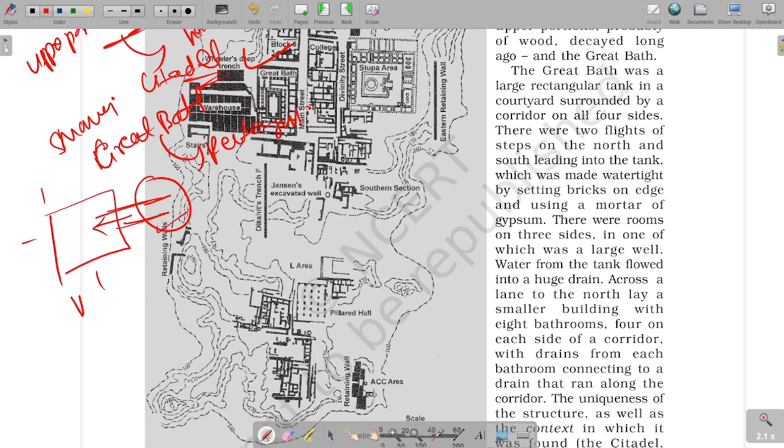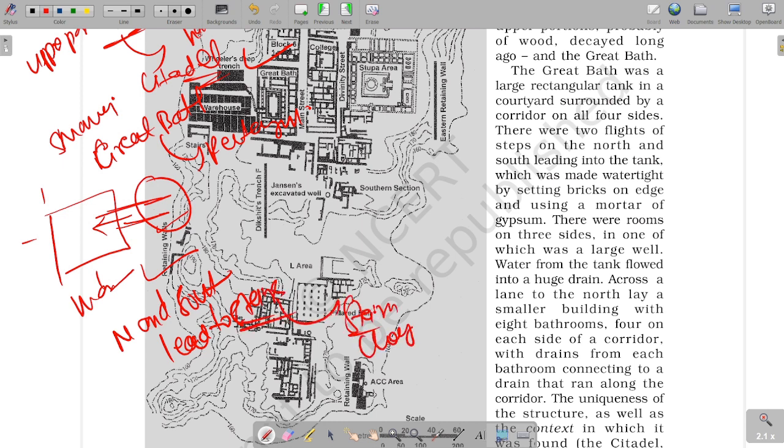These were made with a mortar of gypsum, which made it watertight, and north and south led to stairs. Changing rooms were also there, so they kept privacy in mind.